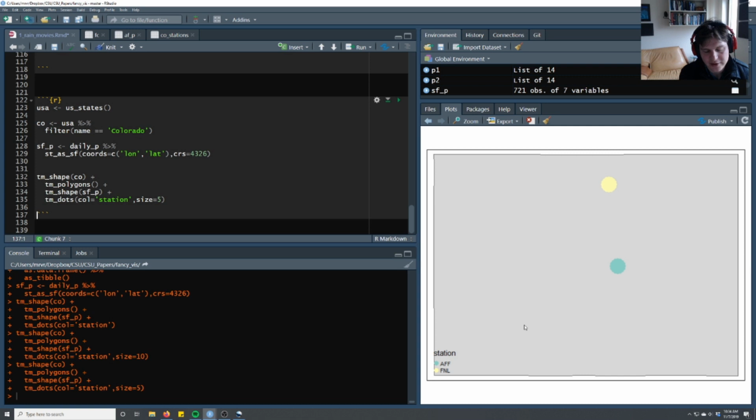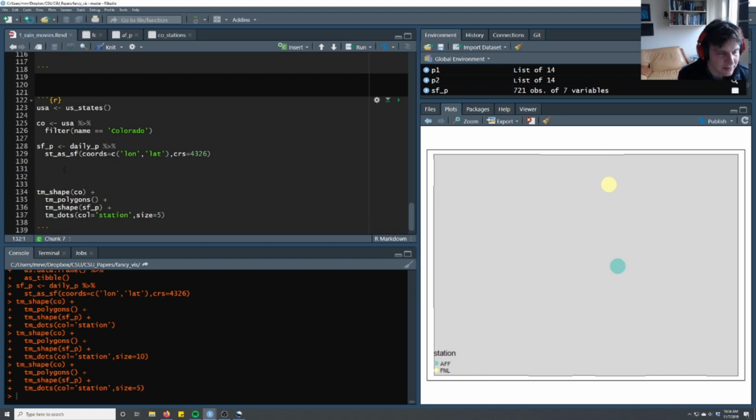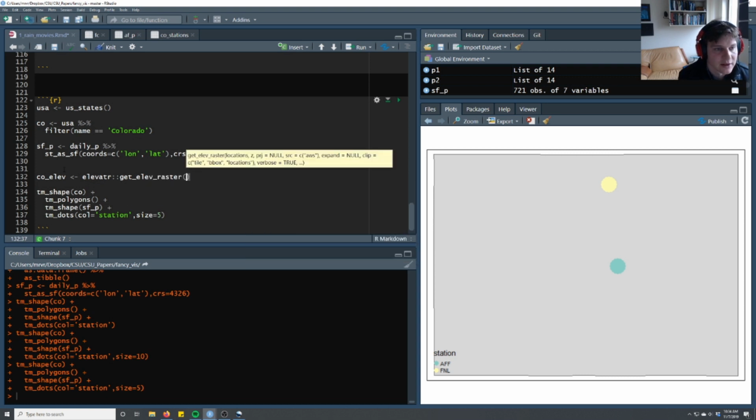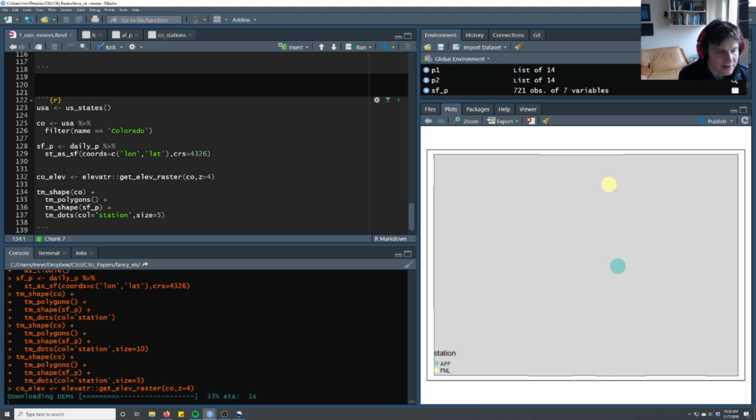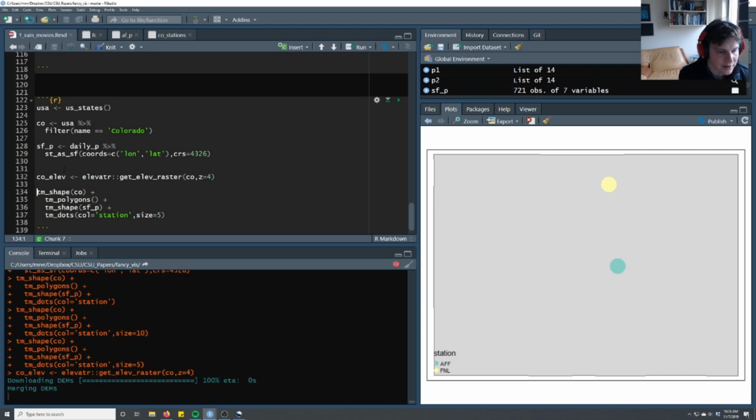Obviously, it would be better to have some kind of imagery or topography map of this data to make this look a little bit prettier. You know what? I bet with elevatr we could really quickly download it. So let's go ahead and do that. We'll just download it at the really coarsest data set. We did this in a previous video. So we'll do get_elev_raster for CO, and we'll do the z, which, if you remember, is the zoom level. We'll do it at a zoom level of like 4, so that it's at the really broad scale. So it's going to download this DEM pretty quickly.